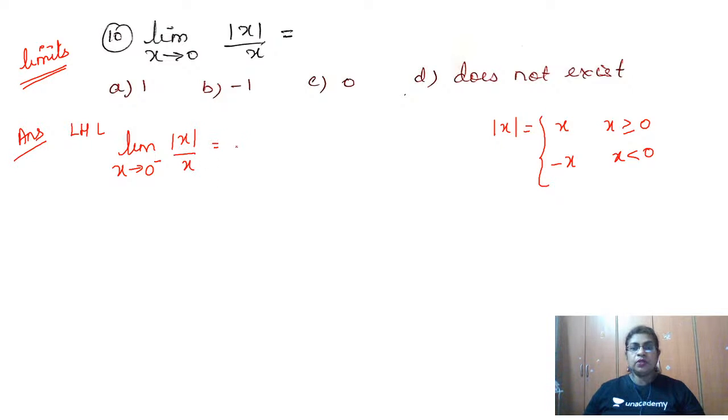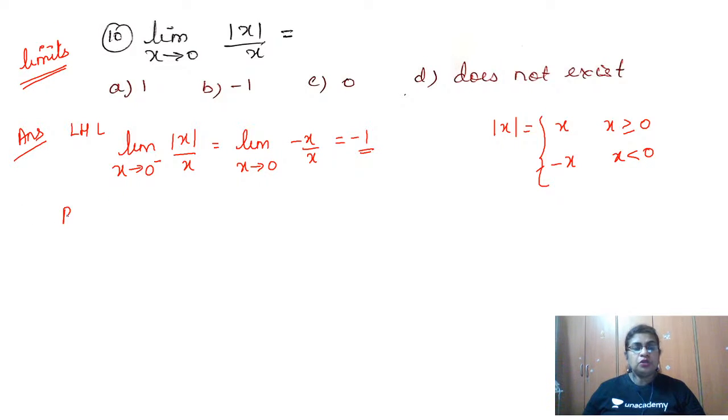Now 0 minus means it is less than 0. So for less than 0, what is modulus x? In that place, I have to write minus x. So this is minus x by x, and what we got there, minus x by x, is minus 1. So the answer is minus 1. Okay, so keep that aside.